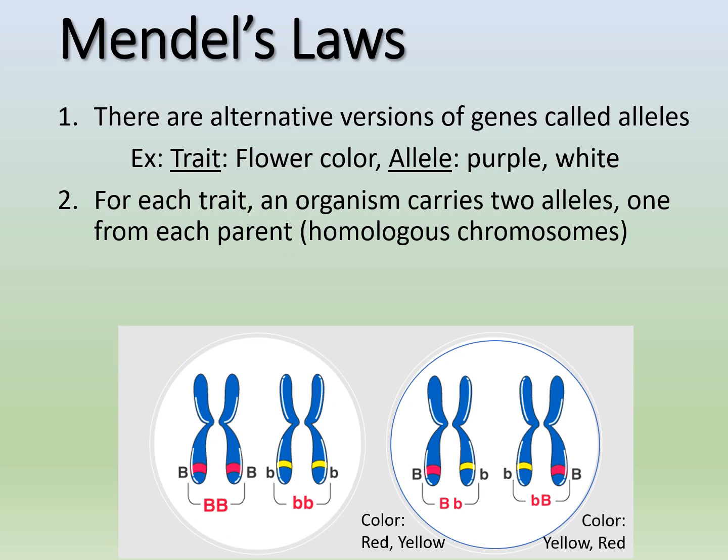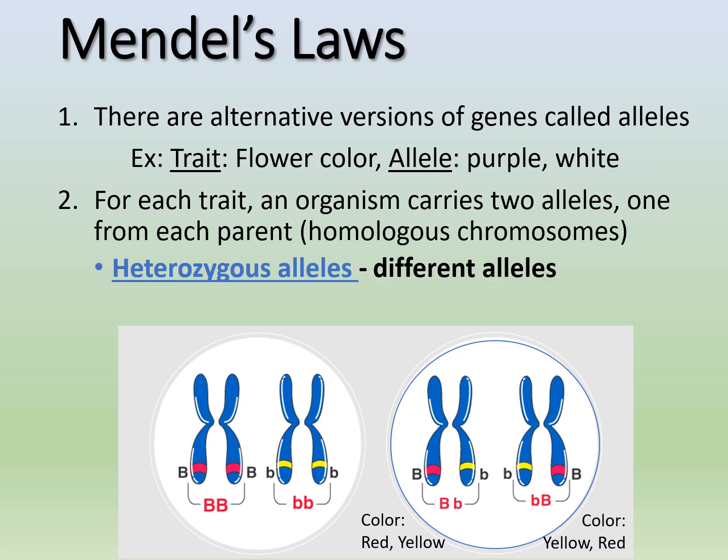Now what happens if they're not the same? If we have different alleles, they're called heterozygous alleles instead of homozygous alleles, okay? That's our example on the right-hand side. Our first pair of homologous chromosomes, one has a big B, which is red, and the other one has a little b, which is yellow.